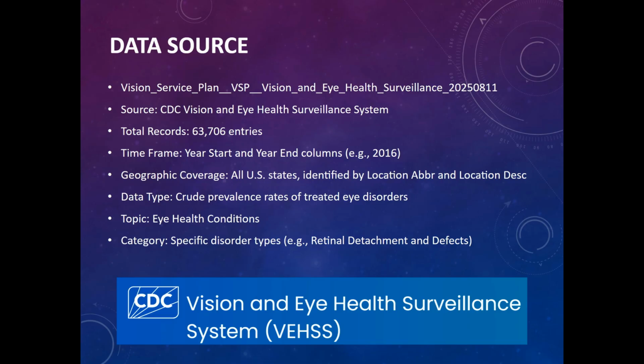The data is structured to reflect crude prevalence rates of treated eye disorders broken down by age group, sex, race, ethnicity, and geographic location. Each entry also includes a confidence interval for the reported prevalence, helping us assess the reliability of each estimate.